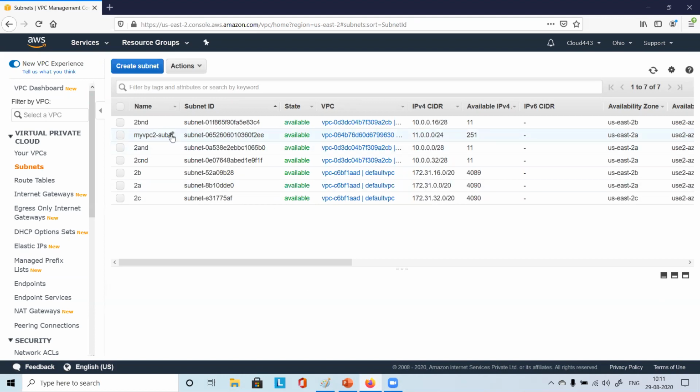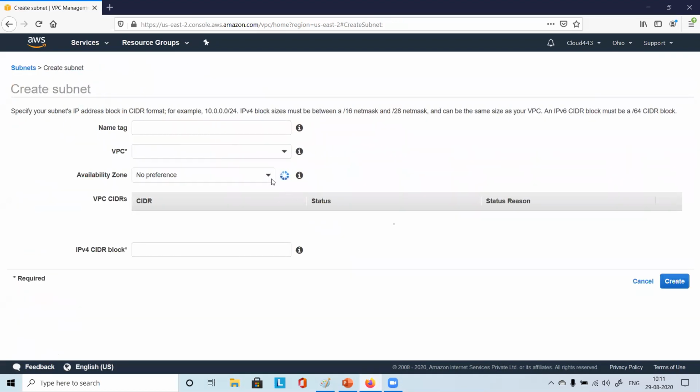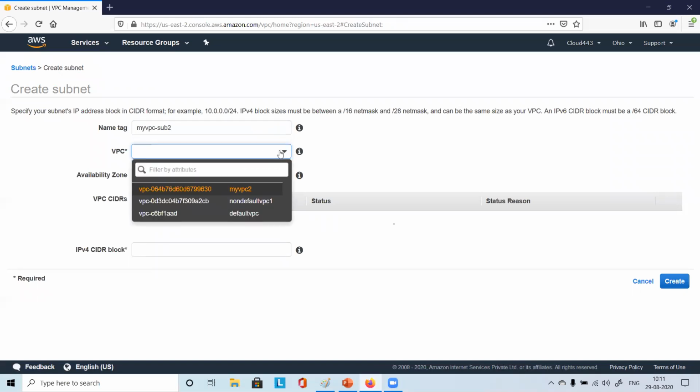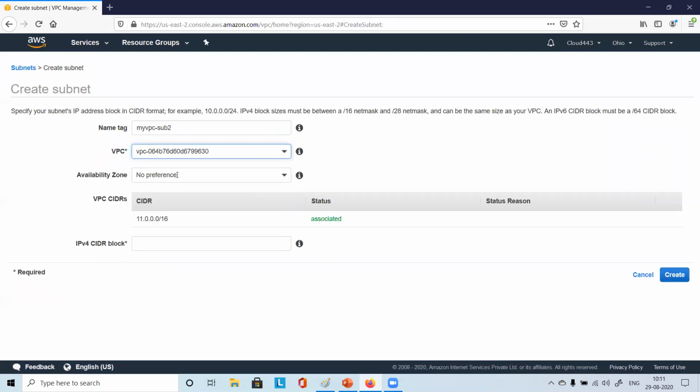Like that, you can create another subnet. You created subnet 1. Now you create subnet 2, my VPC hyphen sub 2. Just create on your own. You choose that VPC.